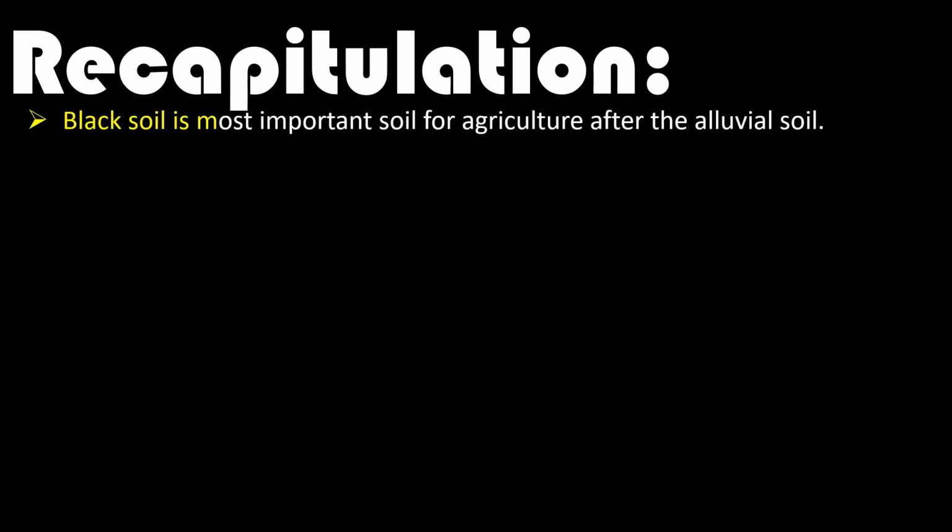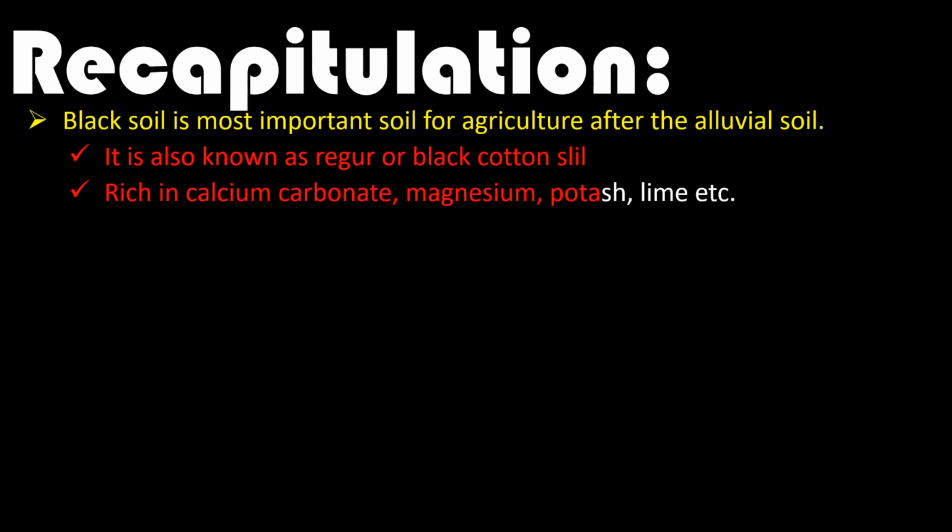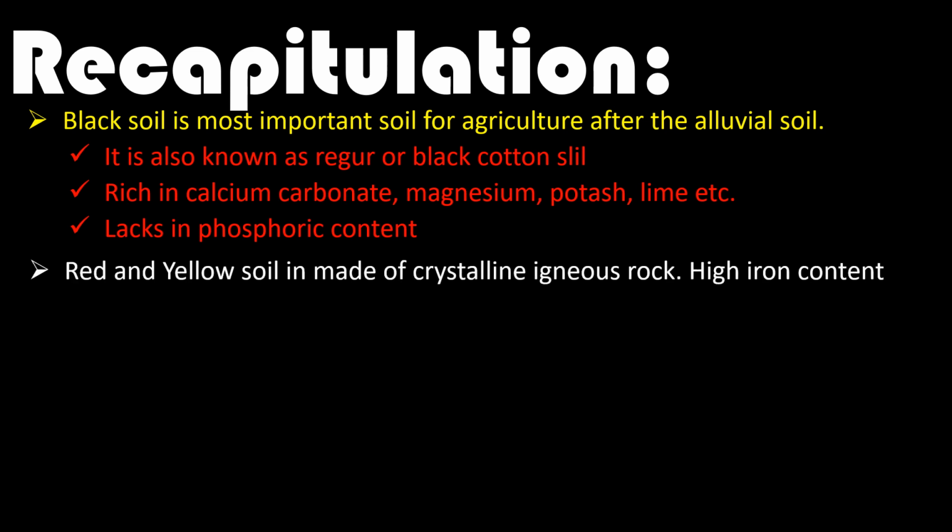So in this video we have seen how black soil is the most important soil in terms of agriculture after alluvial soil. It is also known as regur or the black cotton soil. It is rich in calcium carbonate, magnesium, potash and lime and lacks phosphoric content. Then red and yellow soil is made up of crystalline igneous rock. It has high iron content, so it is known as red, but when it is wet, in a hydrated form, it is yellow. Even with proper irrigation, fertilizers and manure, it can be made suitable for agriculture, and crops grown are cashew nut, tea, coffee, etc.